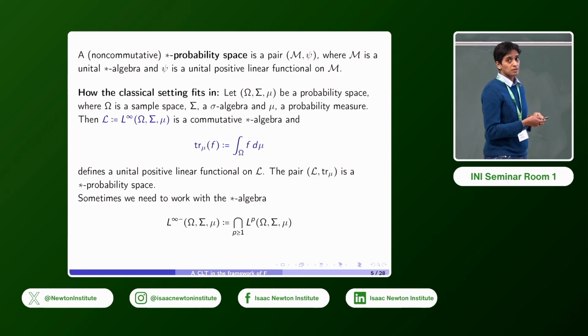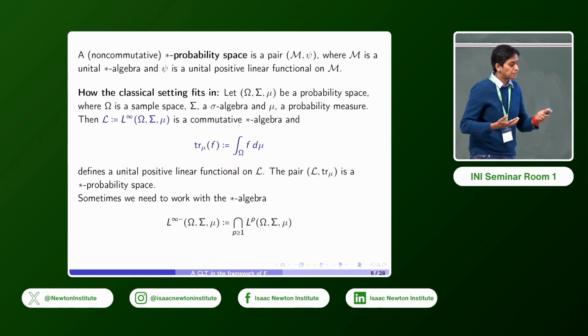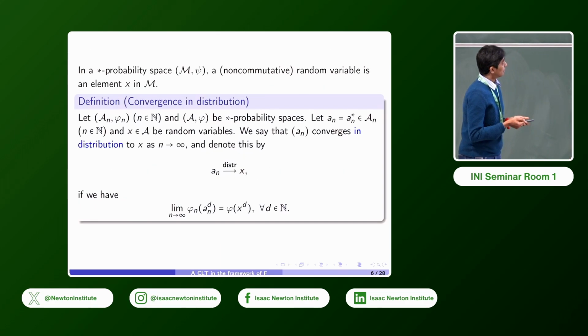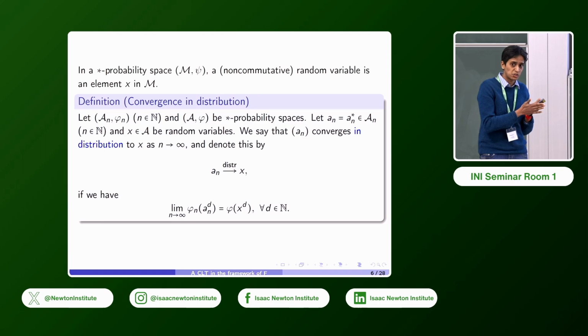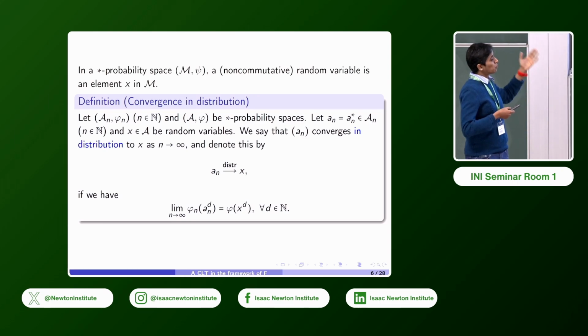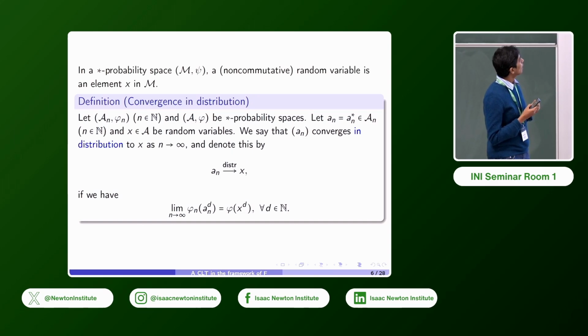And in this non-commutative probability space, what is a random variable? We want to talk about random variables and what convergence means in this context. So in a star probability space (M, psi), a random variable is just an element x of the star algebra M. And we'll only work with self-adjoint random variables, so x equal to x star in M.